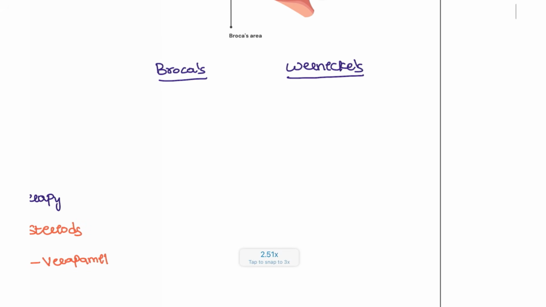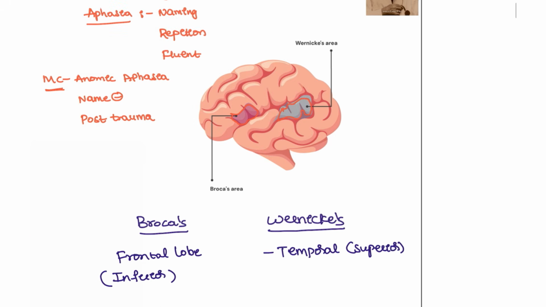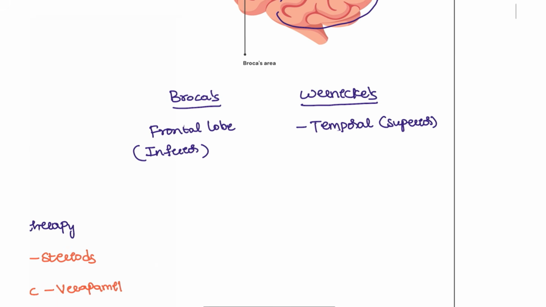First, Broca's area is present in the frontal lobe. More specifically, it is present in the inferior frontal gyrus. Next, Wernicke's is present in the temporal lobe, in the superior temporal gyrus. See, this is the temporal lobe, right? And where is it present? It is present in the superior part. So this is the frontal lobe and parietal, and you can see Broca's is present in the inferior part. That is Broca's and Wernicke's. So what is the Brodmann's area for this? It is 44 for Broca's, and Brodmann's area 22 for Wernicke's.